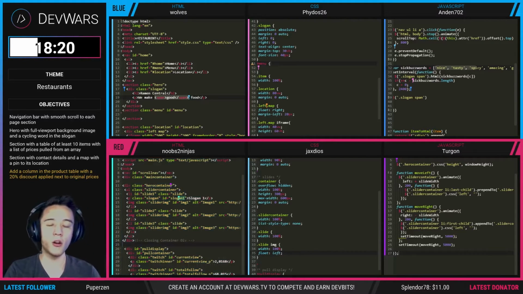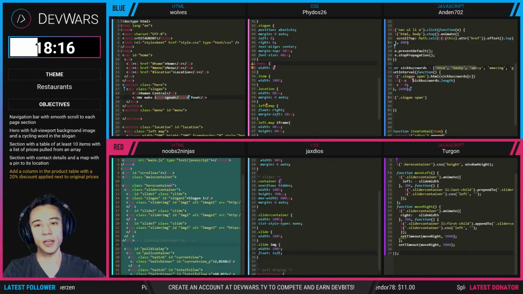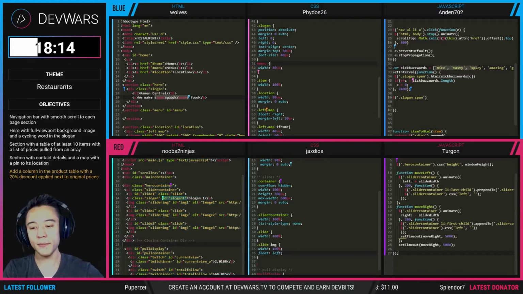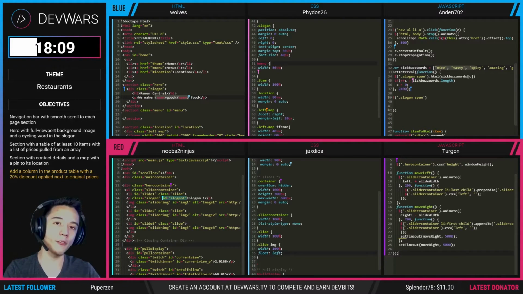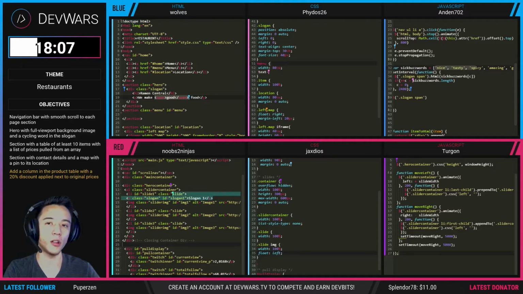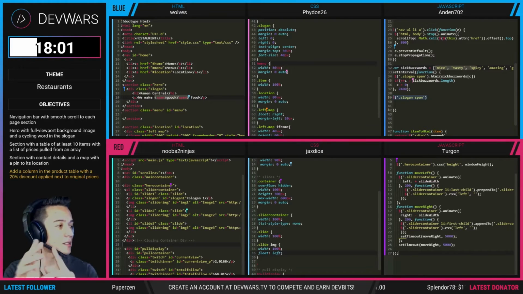We're going to be going over each objective that's complete after the game is over. I'm going to be reviewing each website one at a time, and then we're going to tally up their points. And then after that, we're going to be opening up the voting poll, where you guys are going to be able to vote on which team has better design and which team has better functionality and such. So stick around for that.